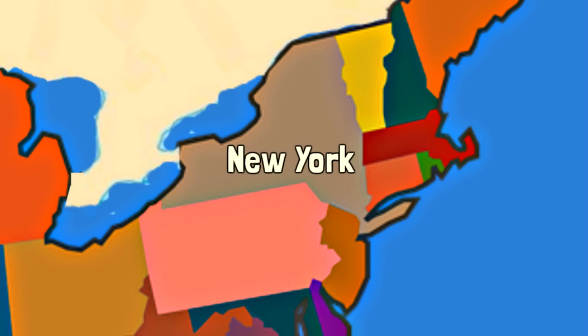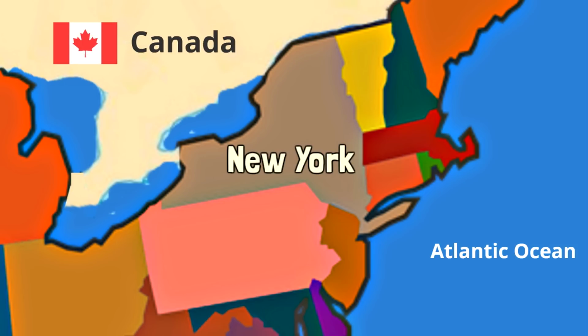The state of New York is on the eastern coastline of the United States, so it's bordered by the Atlantic Ocean to the east. Then, on the other side of the state of New York, bordering New York to the west and to the north, is the country of Canada. Then there are 5 states that border the state of New York.